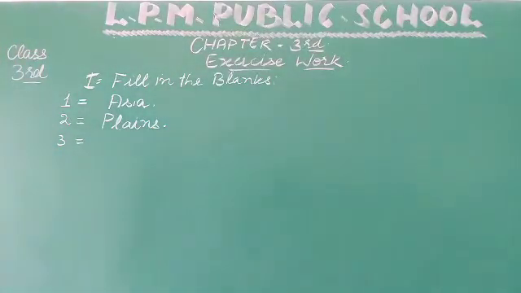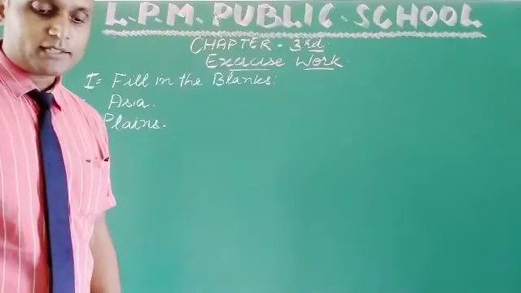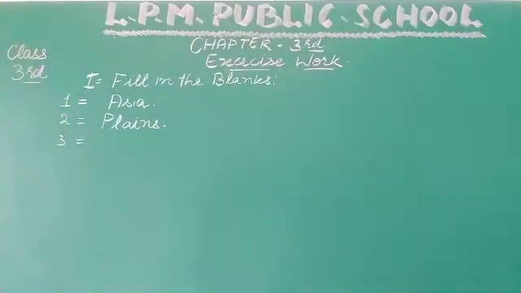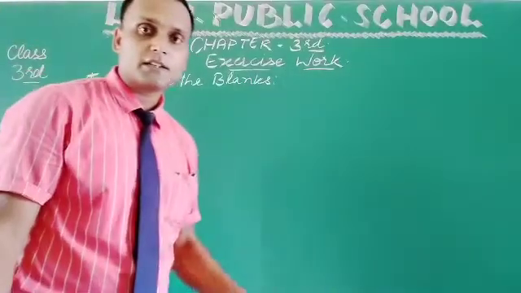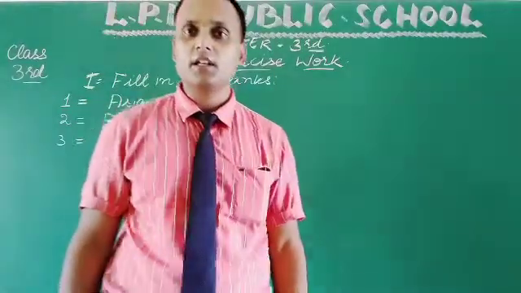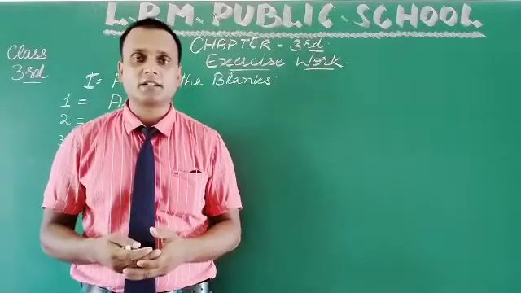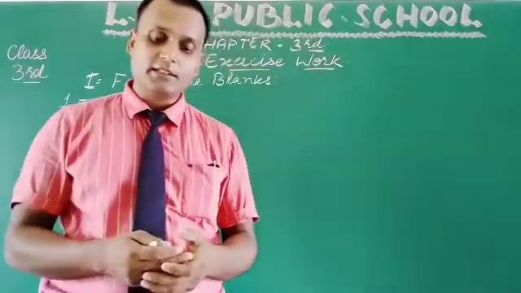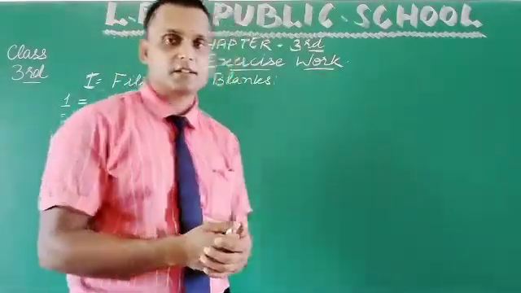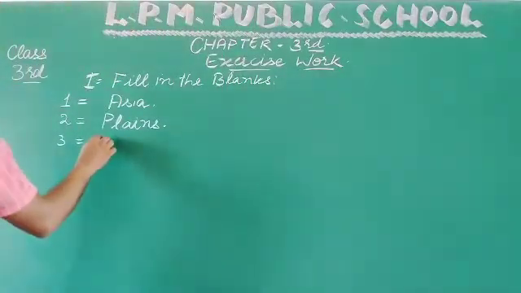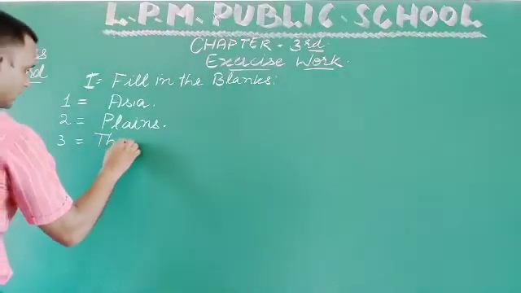The third one is, the big desert in the northwest of India is called dash. In the northwest part of our country, we have one of the biggest deserts of our country, that is the Thar Desert. The answer is Thar Desert.